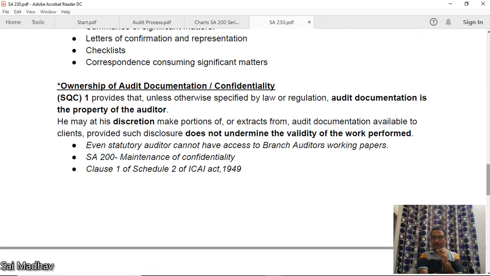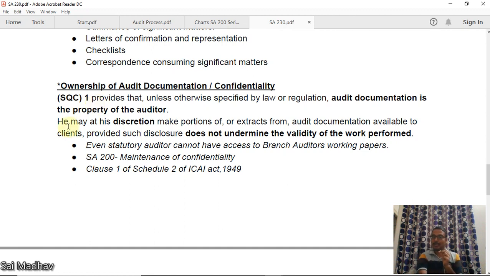Ownership of audit documentation. Now, who is the owner of audit documentation? The auditor himself is the owner of audit documentation. It is stated as per SQC 1, the quality control standard. SQC 1 provides that unless otherwise specified by law or regulation, audit documentation is the property of the auditor. This is very important, guys.